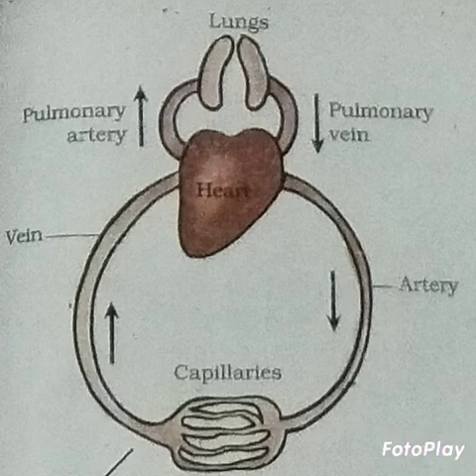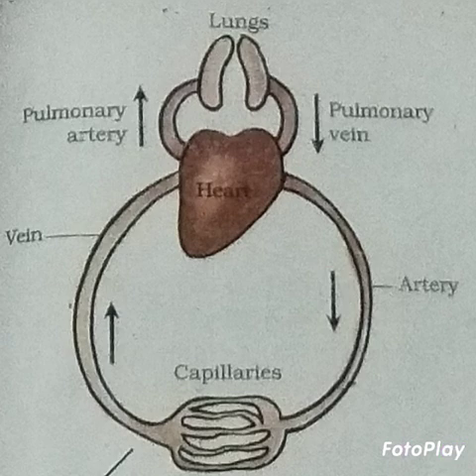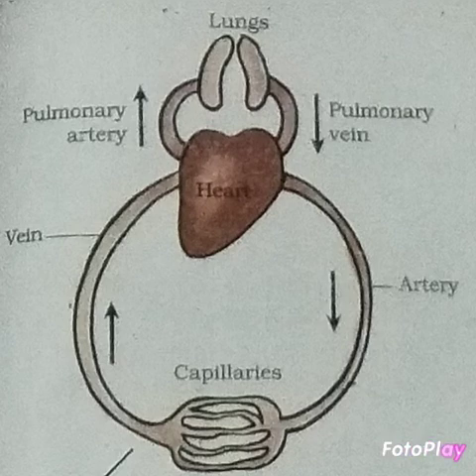So, two types of blood vessels are arteries and veins. Arteries carry oxygen-rich blood from the heart to all parts of the body, and veins carry carbon dioxide-rich blood from all parts of the body back to the heart.